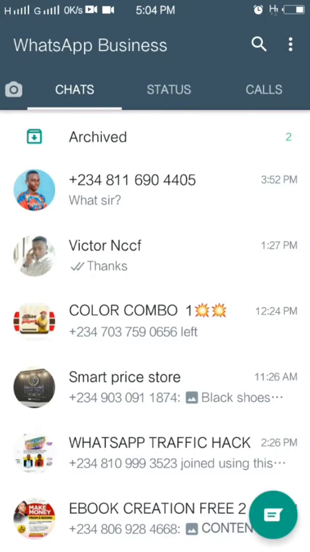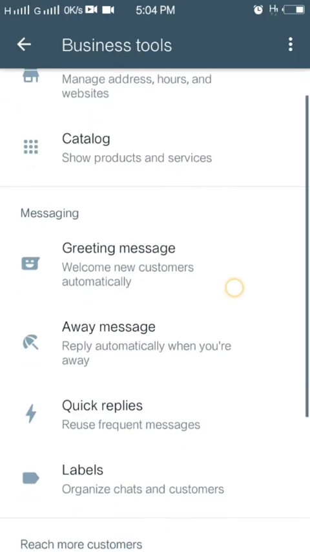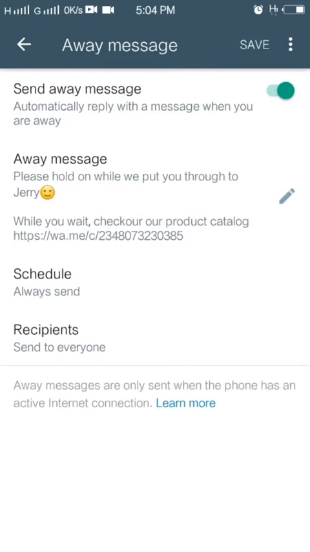All right. So the very first thing you want to do is this. You want to click on this top right hand corner over here for more options. Then you click on the business tools. Then you go down and click on away message. Now this away message automatically replies with a message when you are away, when you're not online. It replies to anyone who chats you up automatically when you are offline. All right, but then you have to input what the message will be all about. So click on this pen icon over here to edit it.